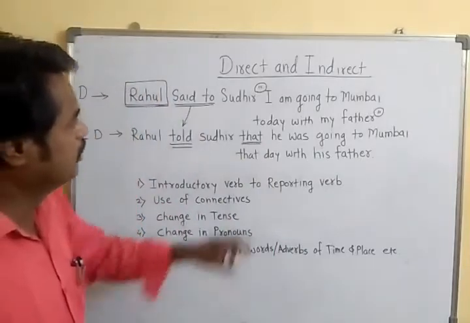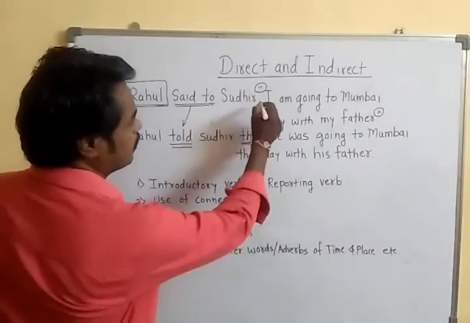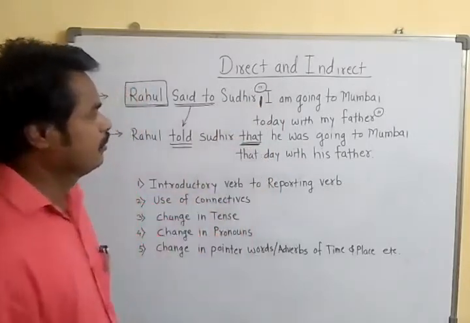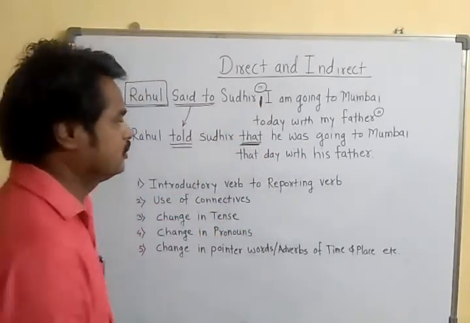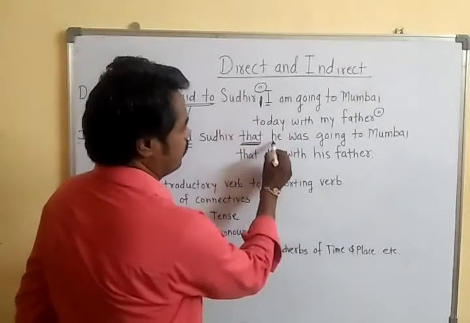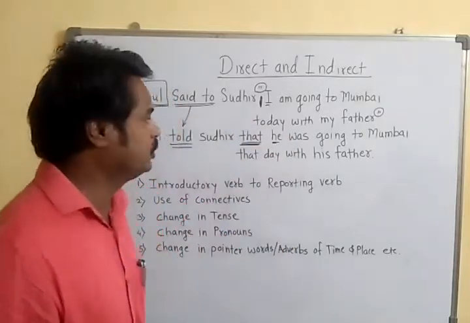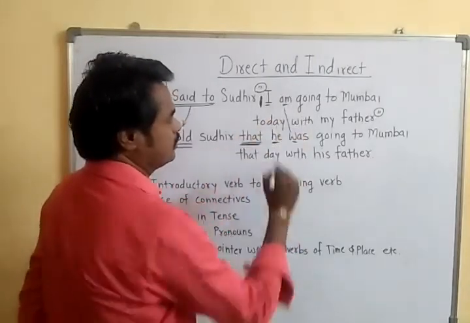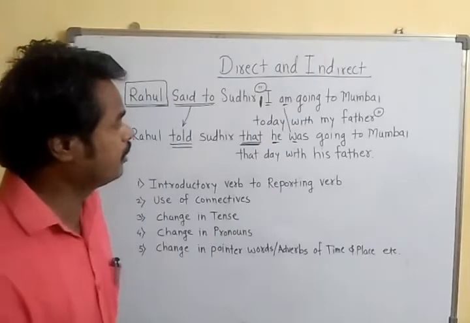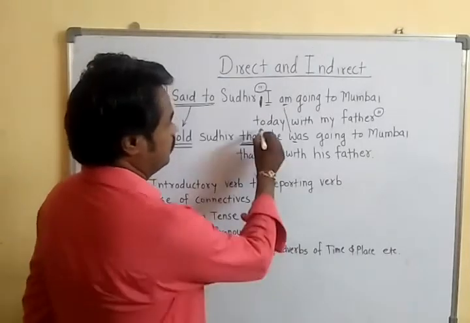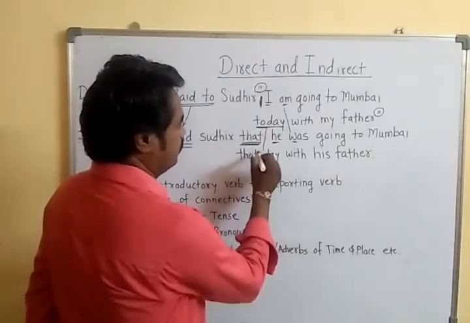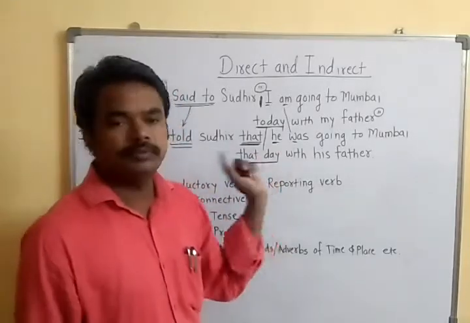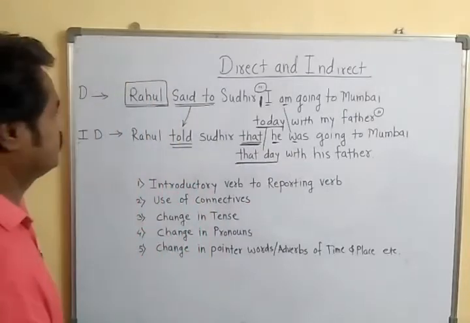Instead of I, we have used he, a change in pronoun. Instead of am, we have used was, a change in verb. And for today we have used that day. So these are some changes we have made.